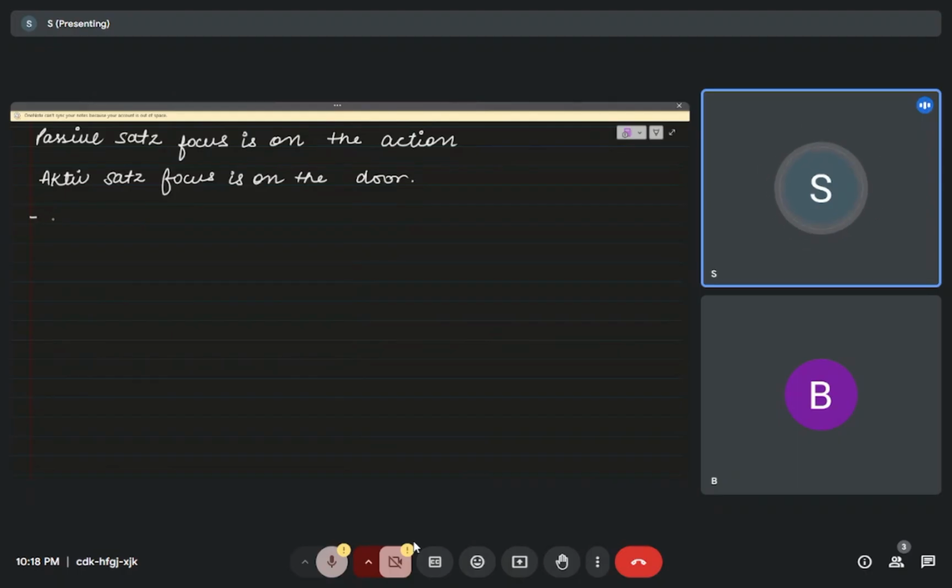Whenever we make a sentence in passive, we use werden. Werden is used as the main verb. That means it comes at the second position in passive.